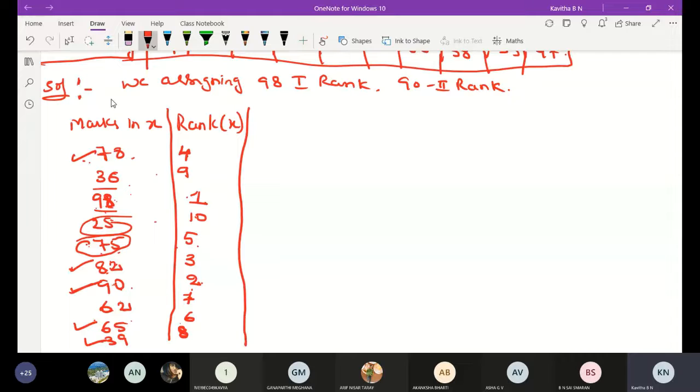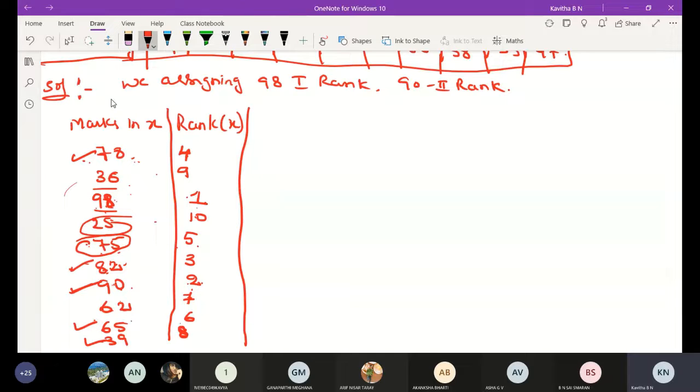How to assign the rank? Observe the data, which number is the largest? 98 is the largest number, so assign the first rank. 90 is the second largest, assign the second rank. 82 is the third rank, 78 is the fourth rank.